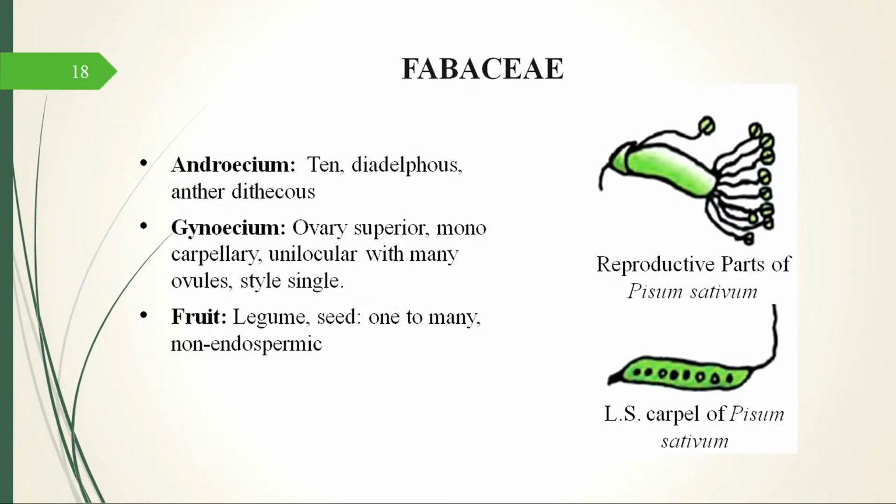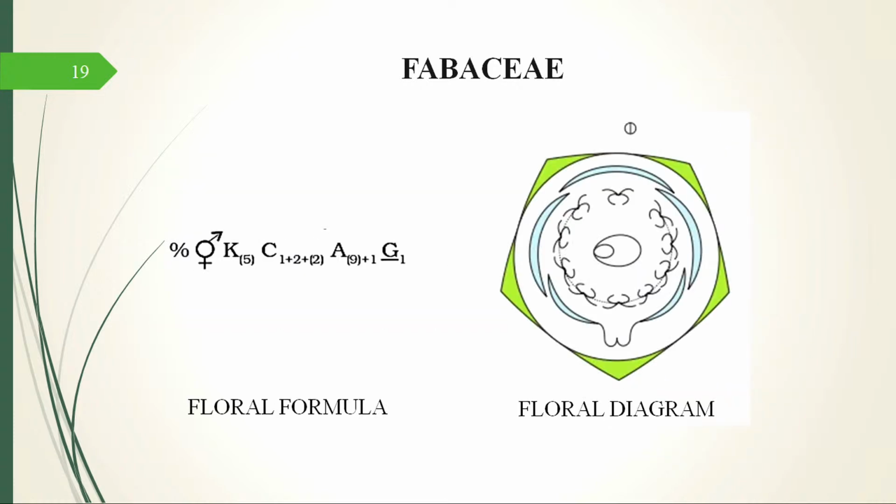So now moving on to the other characters of this family. Androsium: there are 10 stamens and they are diadelphous and the anthers are dithecous. We have read these terms and understood them extensively in the previous session. So those who have joined us only for this session can easily hop on to the previous sessions. Gynosium: the ovary is superior. It is monocarpellary and it has many ovules and the style is single. Fruit in Fabaceae is a legume and it has seeds, and the seeds can be one to many, and they are non-endospermic seeds.